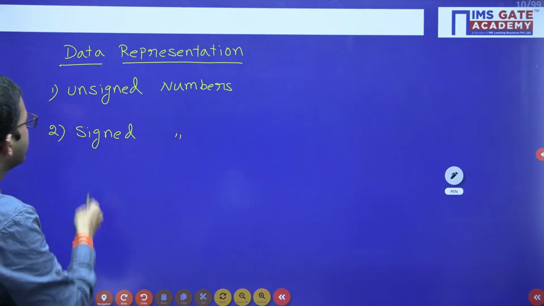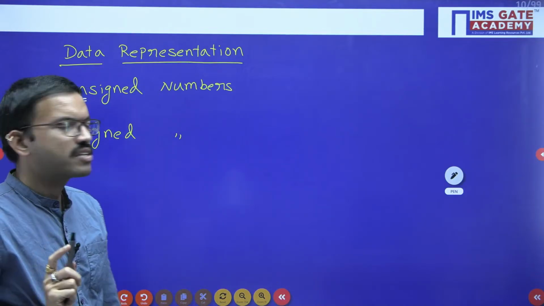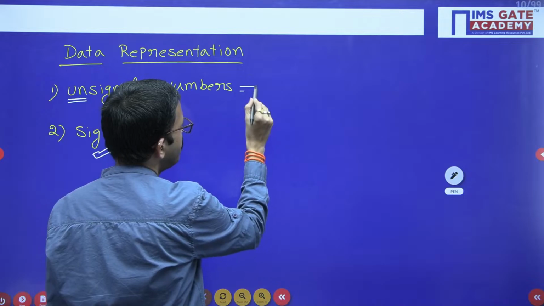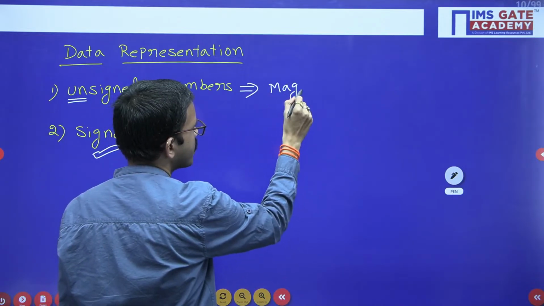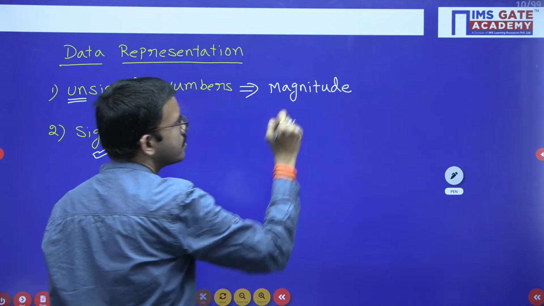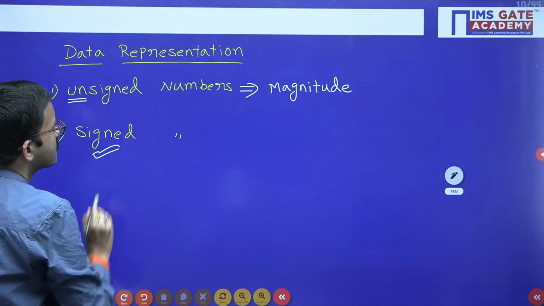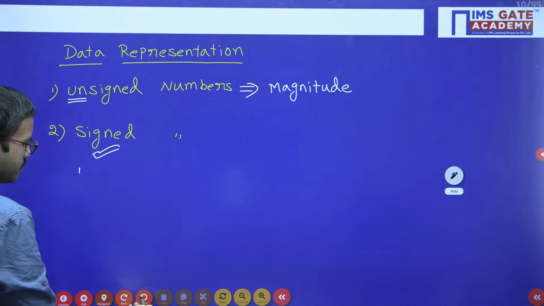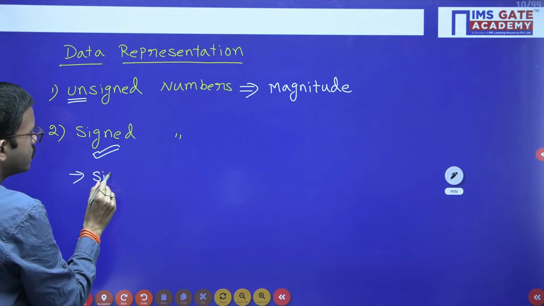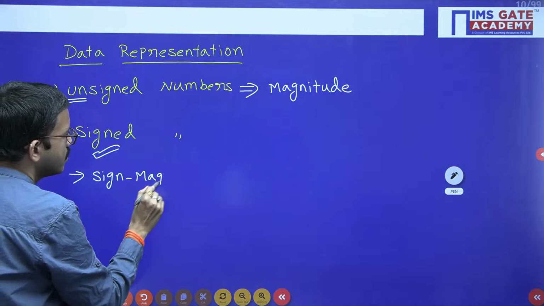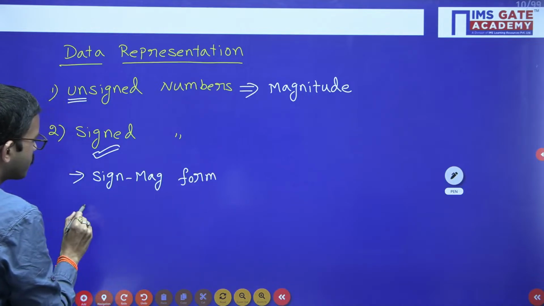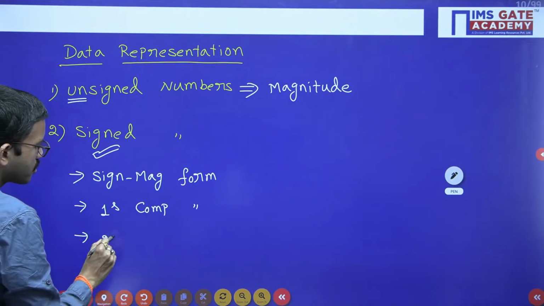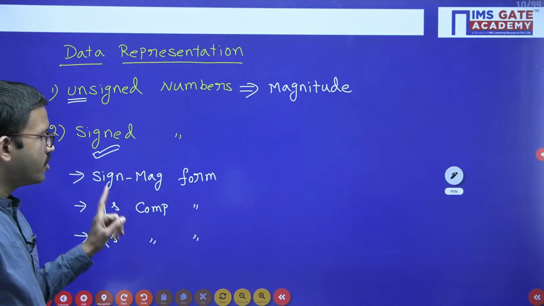As the name implies, in unsigned numbers we are not representing any sign in front of the number, whereas in signed numbers we are representing a sign in front of the number. So in unsigned numbers, all the bits give the magnitude of the number. Whereas regarding signed numbers, we have three forms. One is sign magnitude form, next one is ones complement form, and one more form is twos complement form. Sign magnitude, ones complement, twos complement.